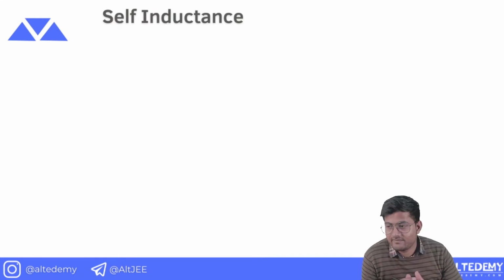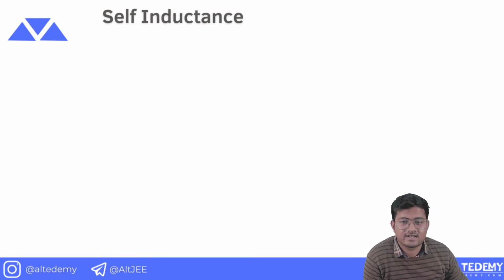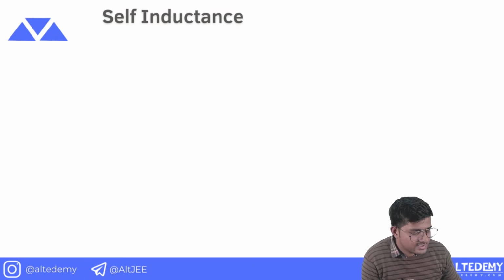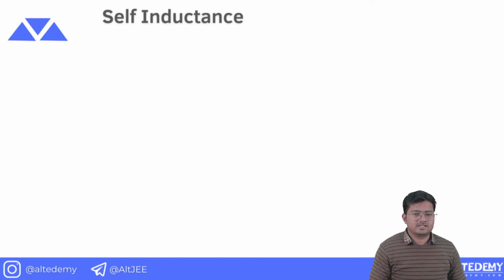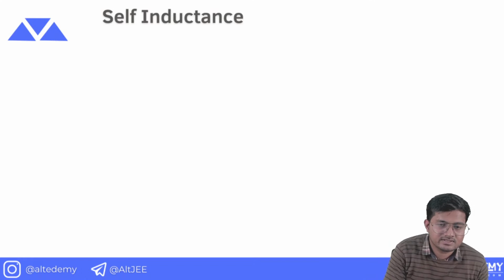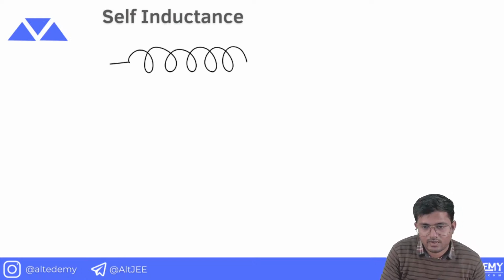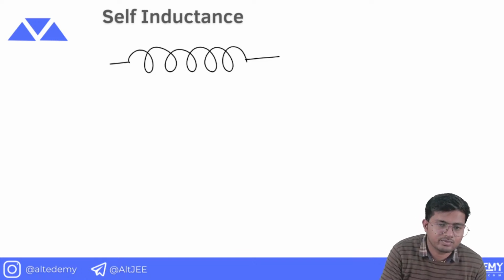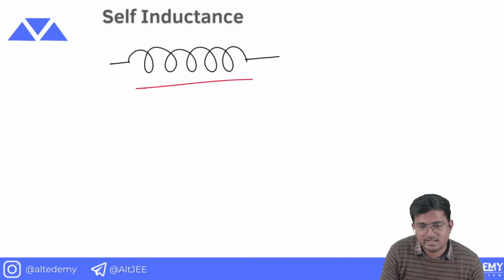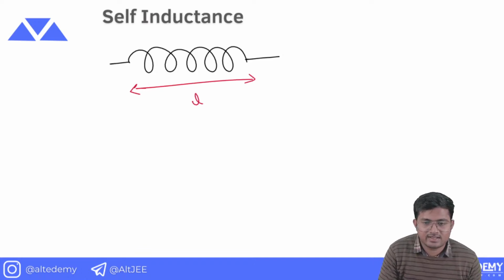Now we have to talk about self-inductance. This is a very important topic and a very simple one as well. What is self-inductance? Basically, self-inductance and mutual inductance are simply electromagnetic induction, but there is a very small thing which you must consider here. Let me draw the diagram first. If we have a coil like this, with this length, and it has n turns.